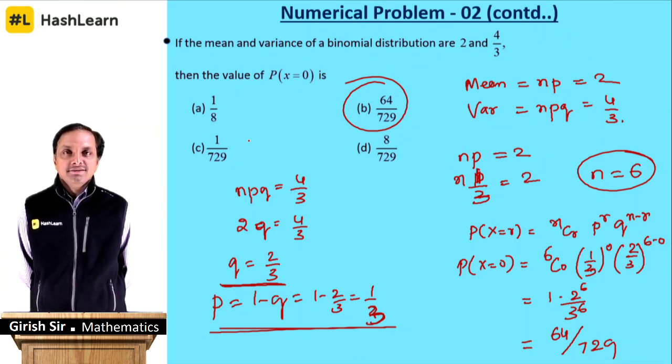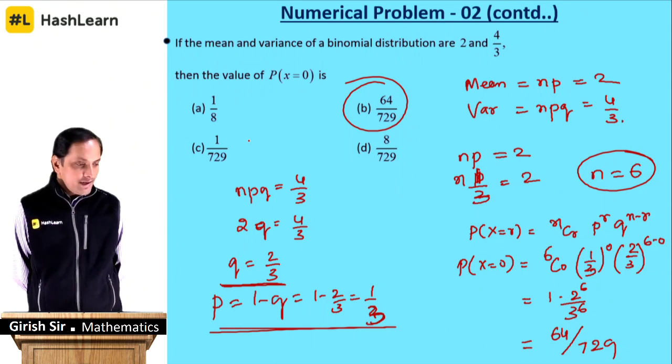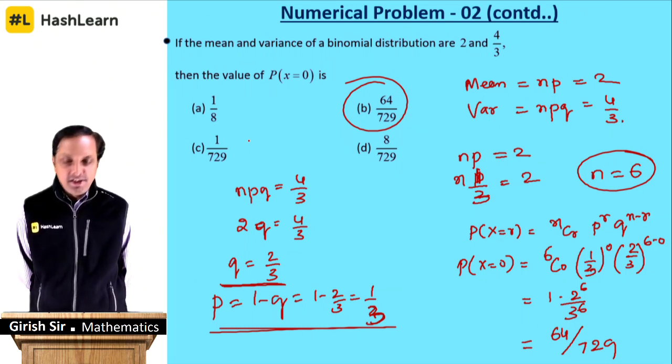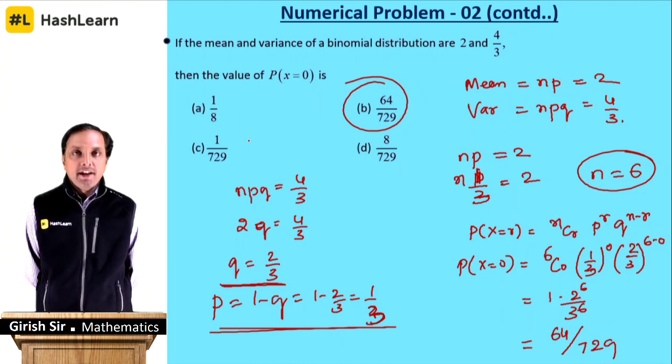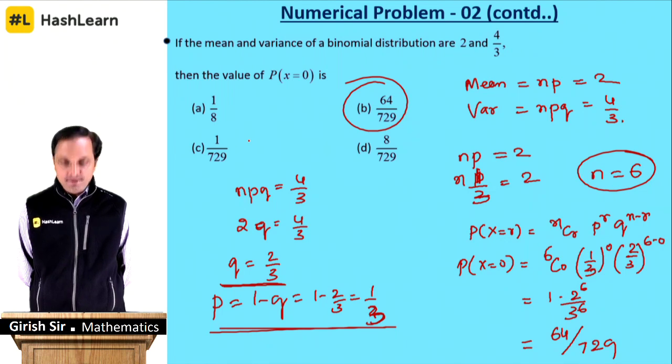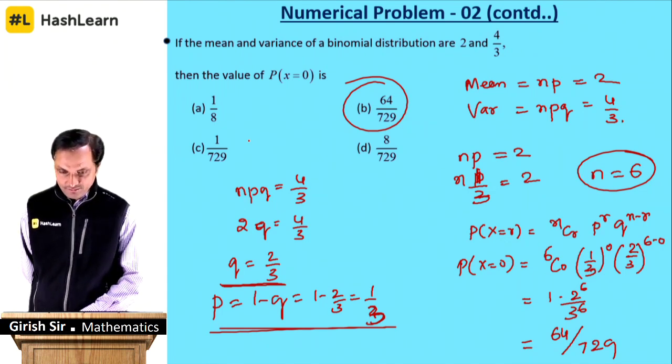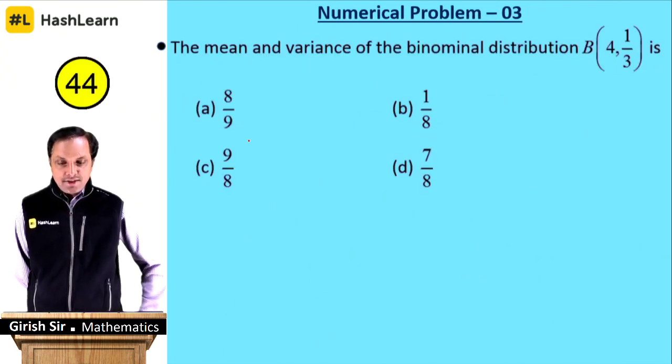Is it clear? Hope you followed the problem. Make a note of those two important formulas. Mean is n into p and variance is n into p into q. Okay. Chalo, let's go to the next.